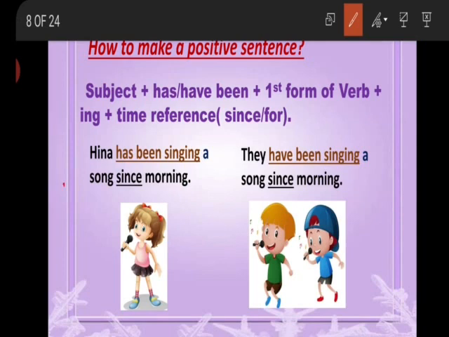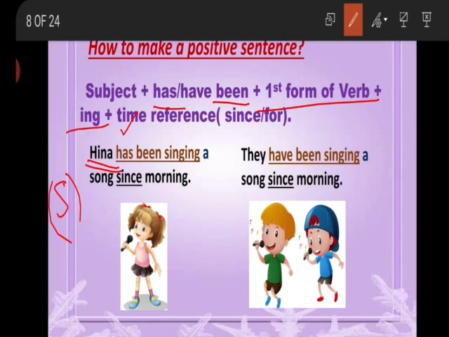Hina has been singing a song since morning. Now look at the formation. First of all, look at the subject. The subject is Hina. As it is a single person, it is our singular subject, and I told you earlier that with the singular subject we use has. So the main formation of the verb is has been singing: has been, first form of verb plus ing.